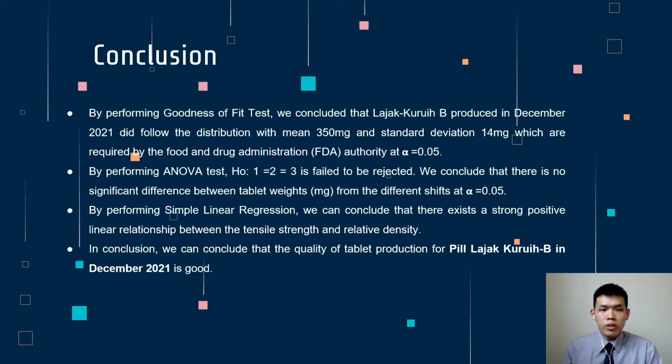By performing simple linear regression, we can conclude that there exists a strong positive linear relationship between the tensile strength and relative density. In conclusion, we can conclude that the quality of tablet production for LajakLaku B in December 2021 is good.